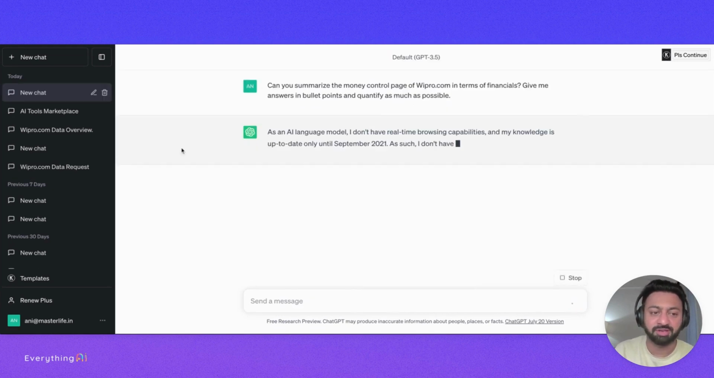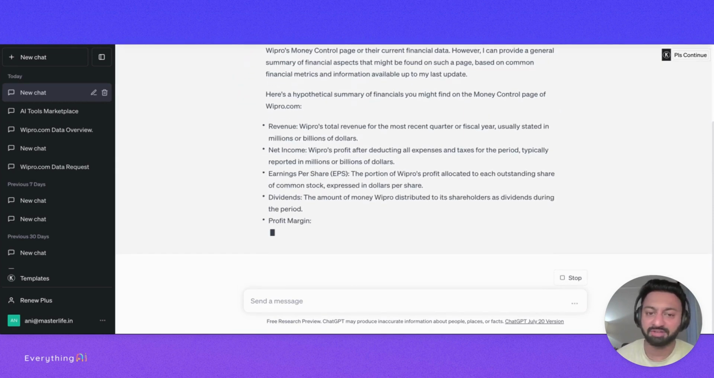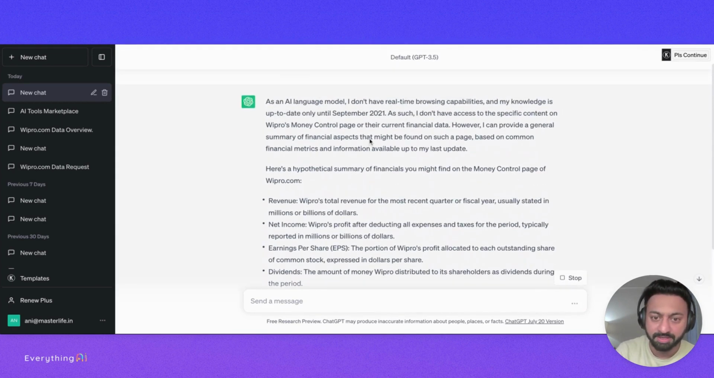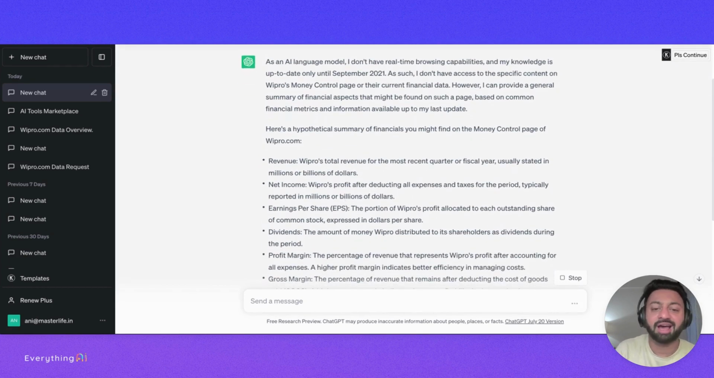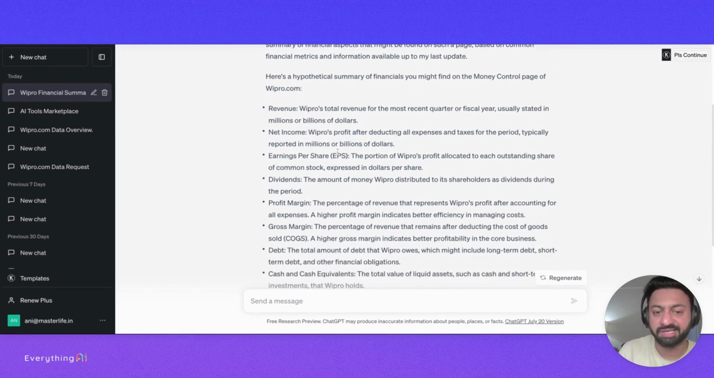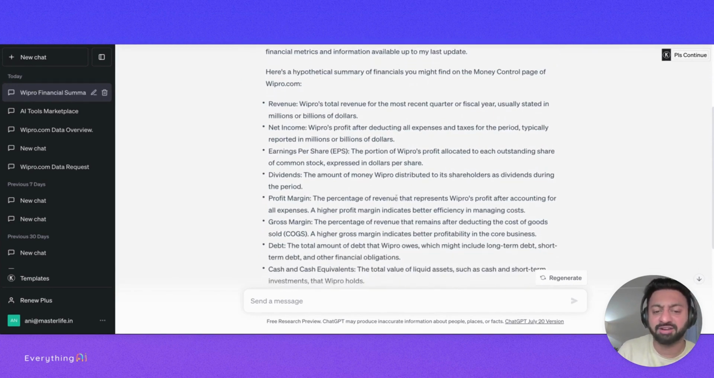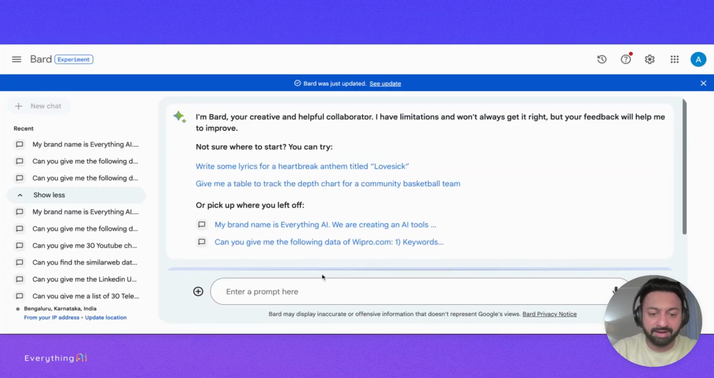So I'm going to put that in ChatGPT. As you can see, it's very quick in answering, but it says, hey, listen, I don't have the capabilities beyond 2021. I can provide a general summary of financial aspects, but here's a hypothetical summary of the financials. So it says revenue, Wipro's total revenue for the most recent quarter was this, net income was this, very generic in my mind, right? It gives me all these different parts of the answer, but doesn't really give me the quantified, real answer. So we're going to try the same thing in Bard.